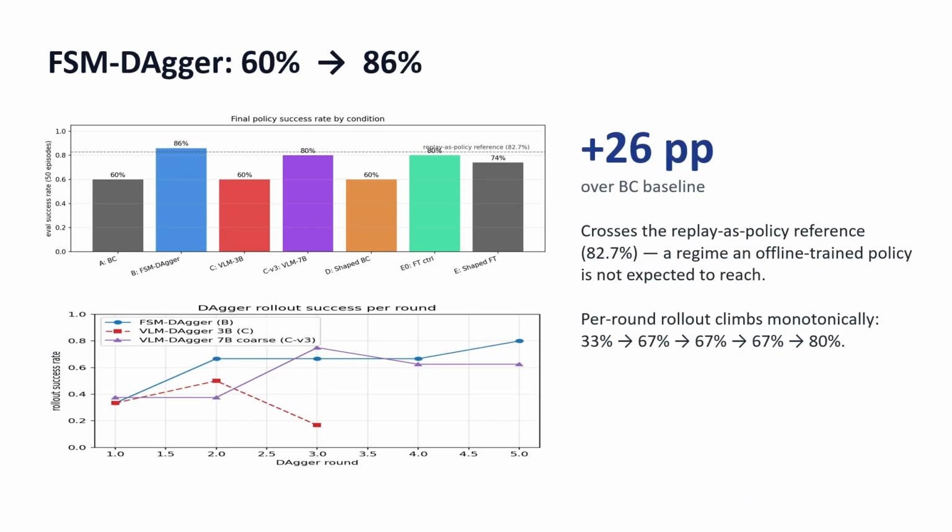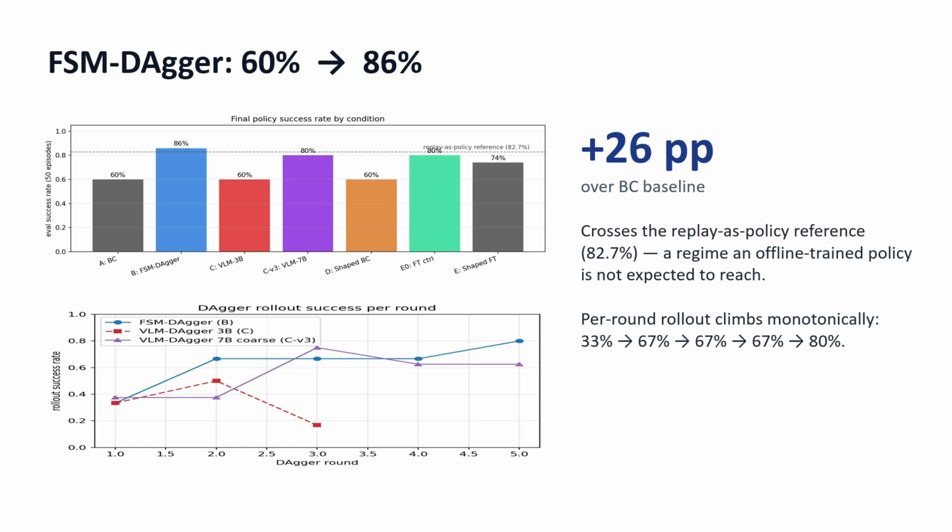The first headline is the standard DAgger result. BC sits at 6% on 50 evaluation seeds. Finite-state machine DAgger reaches 86%. That's a 26 percentage point gain. Importantly, finite-state machine DAgger crosses the replay-as-policy reference of 80.12%. That is the success rate I get if I replay the demos themselves through the simulator.